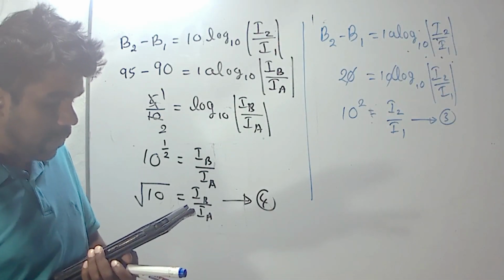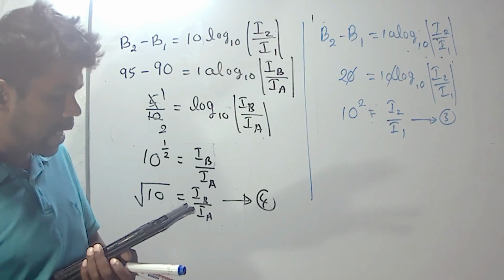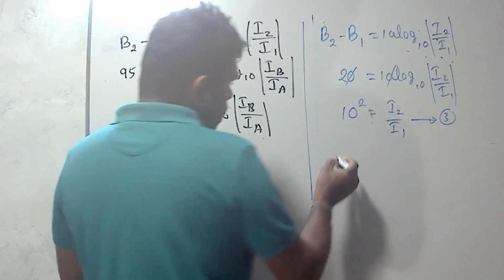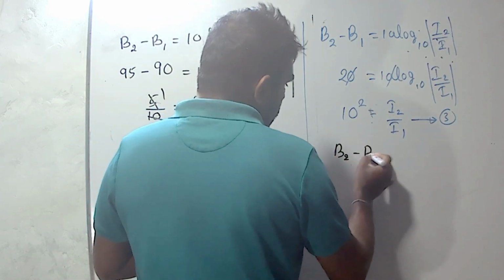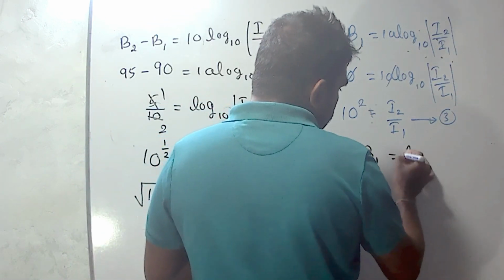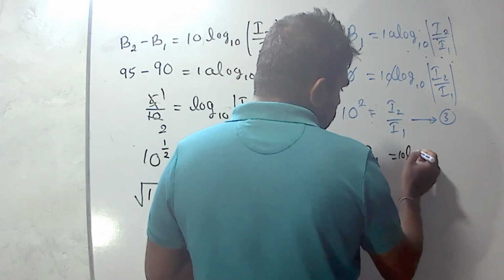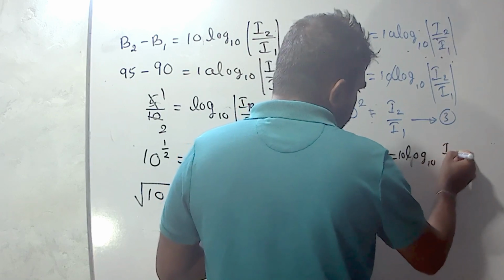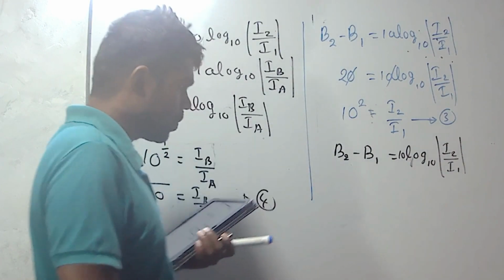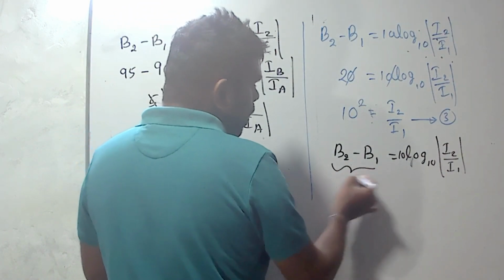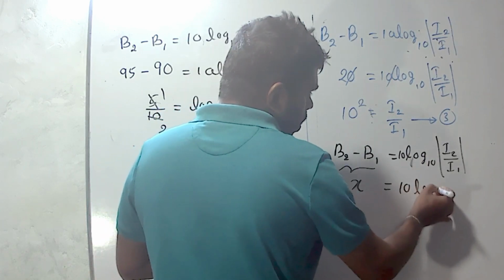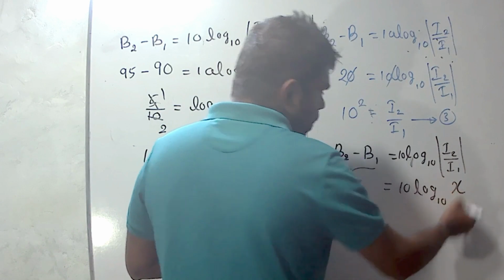It means the B2 minus B1 value is equal to the I2 over I1 ratio. Then if the B2 minus B1 value is X, this value is also X.